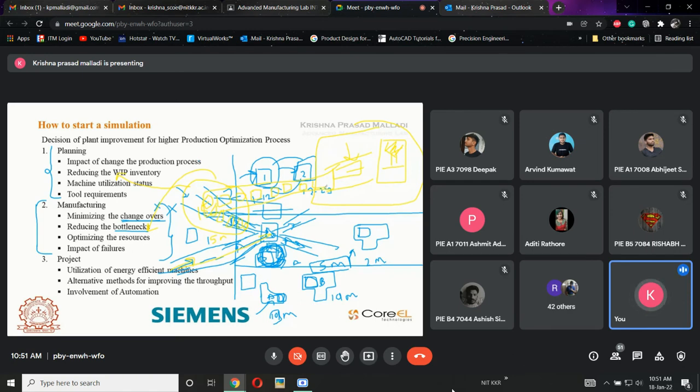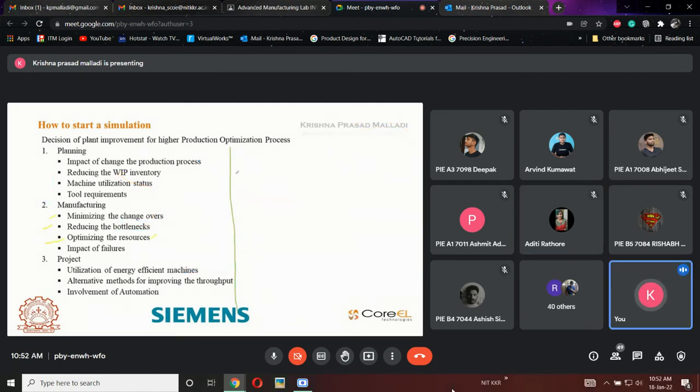Next one is optimizing the resources. Now you explain to me what this point is. Optimizing the resources, what exactly does it describe? Best utilization of all the available resources. Yes, best utilization of all the available resources. Like in the previous example, we have used P1 as well as P2. In P1, I will be having 5 machines. In P2, I will be having some 10 machines. Out of the 10, one machine is not utilizing up to the mark. I want to check how to reduce this, how to utilize this.